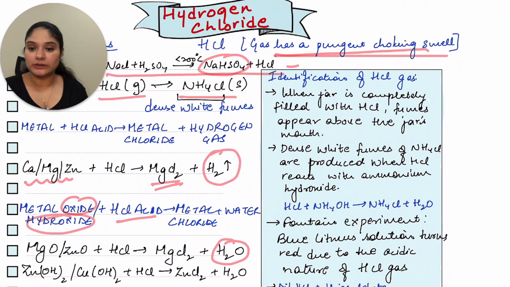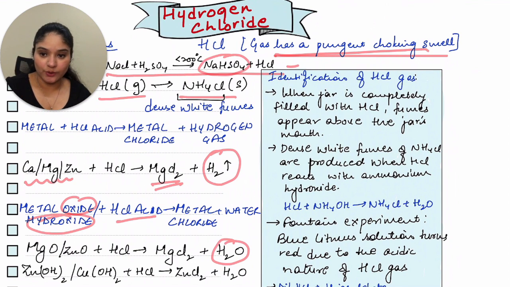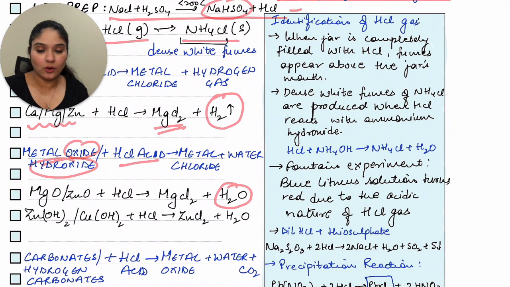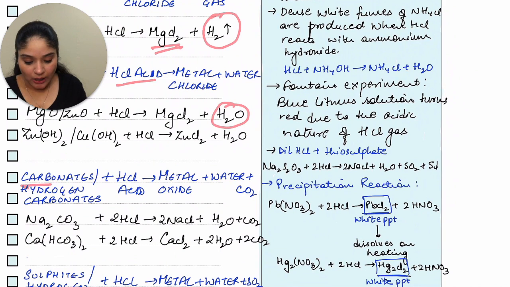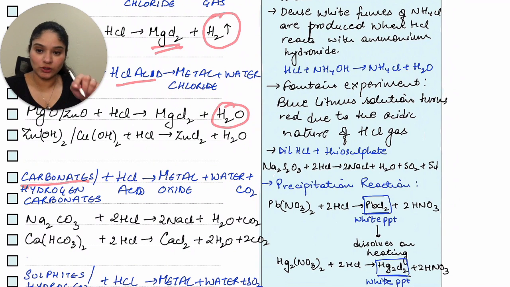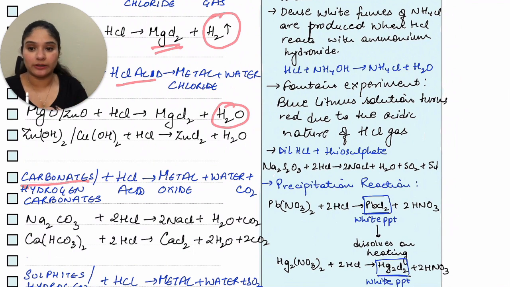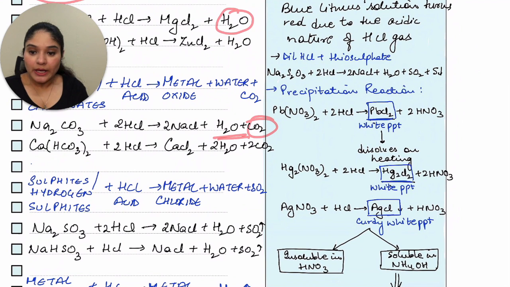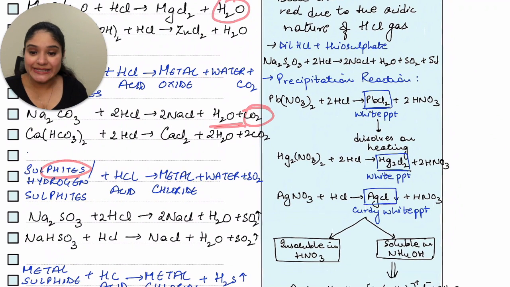Because imagine, when the metal was alone, you are getting hydrogen. When the metal has oxygen with it, you'll get oxygen along with hydrogen, so that becomes water. Then when you have carbonate, that means CO3, along with the metal, along with water, you get carbon dioxide. If you have sulfite, in that case, along with water, you end up getting SO2, because you have SO3 connected.